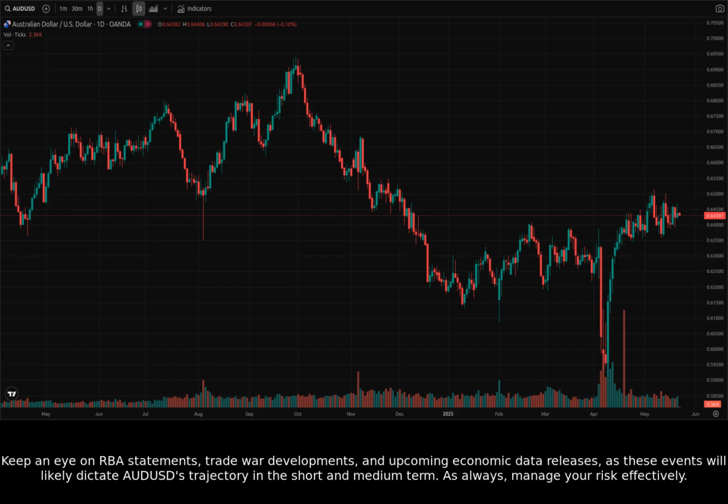Keep an eye on RBA statements, trade war developments, and upcoming economic data releases, as these events will likely dictate AUDUSD's trajectory in the short and medium term. As always, manage your risk effectively.